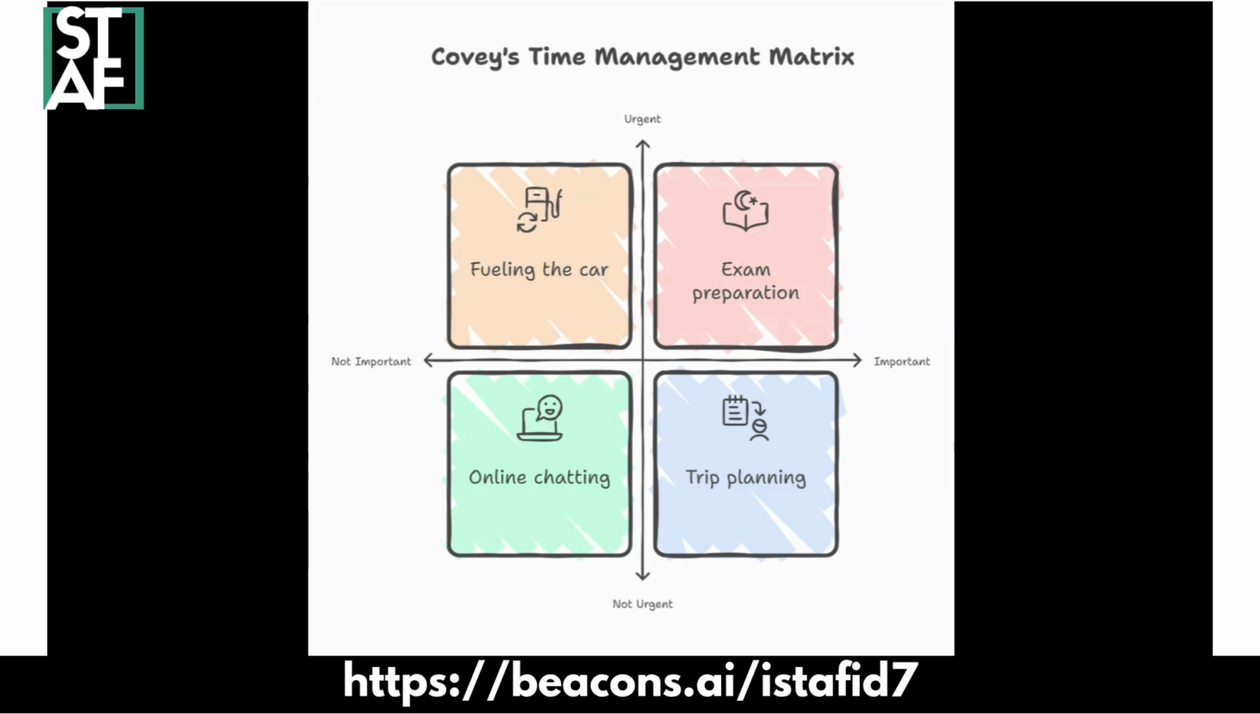Not important but urgent. This quadrant represents matters that are not important but urgent, and most people mistakenly believe that urgent matters are important. Example, your car needs fuel. Not important and not urgent. This is the opposite of the first quadrant, which contains matters that are neither important nor urgent.